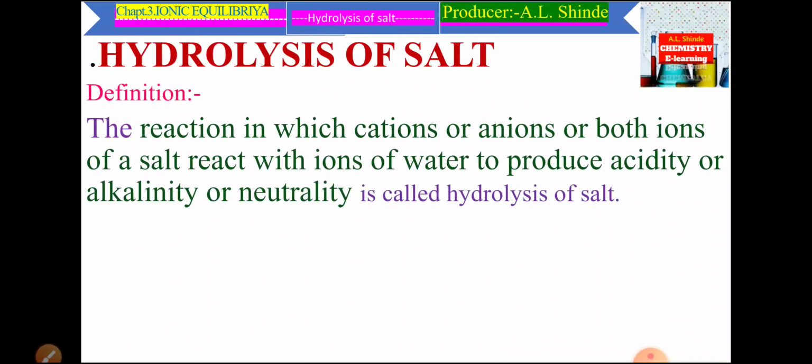In this definition, the reaction in which cations or anions or both ions of a salt react with ions of water to produce acidity or alkalinity or neutrality is called hydrolysis of salt. In this hydrolysis, cations means positive ions, anions means negative ions.